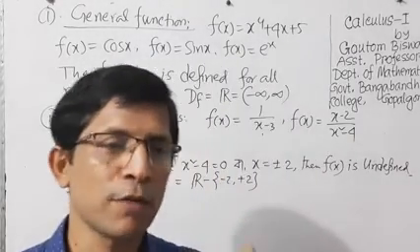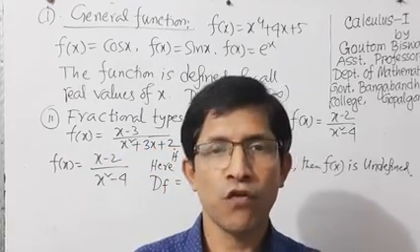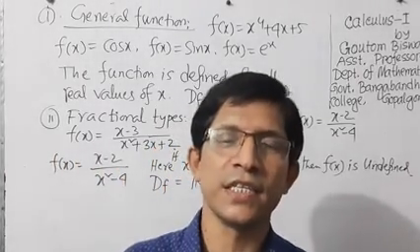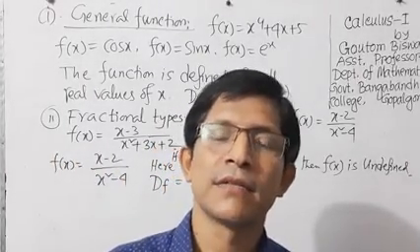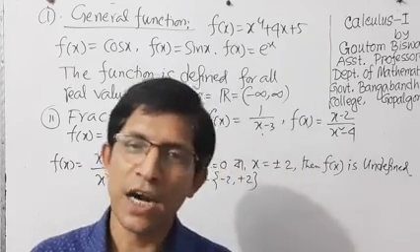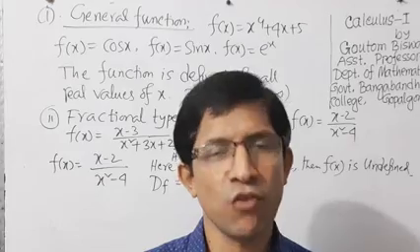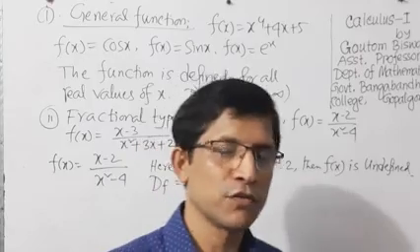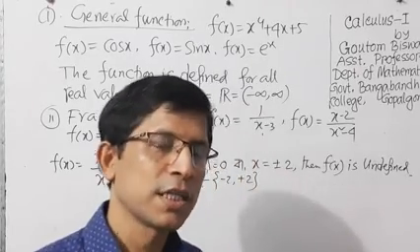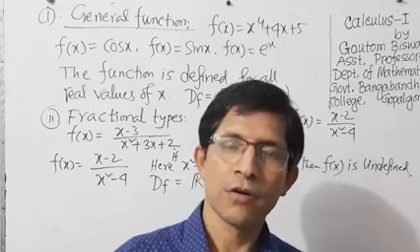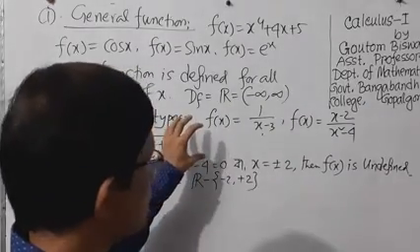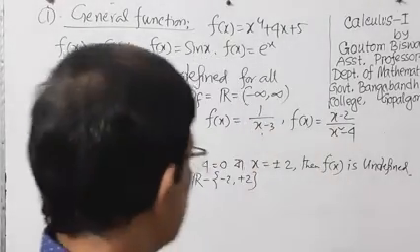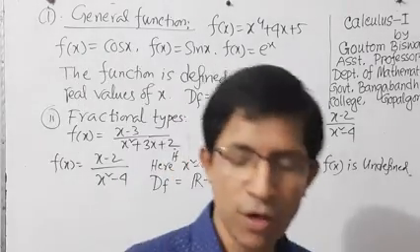So you have to follow it in this way. What is the rule? Which is easier for you, finding the defined values or the undefined values? If defined values are easier for you, then you can find out the defined values. If undefined values are easier for you, then you can find out the undefined values. Okay? So in the denominator part, that means in a fractional function, we have to find out the undefined values and then deduct these values from the whole set of real numbers.